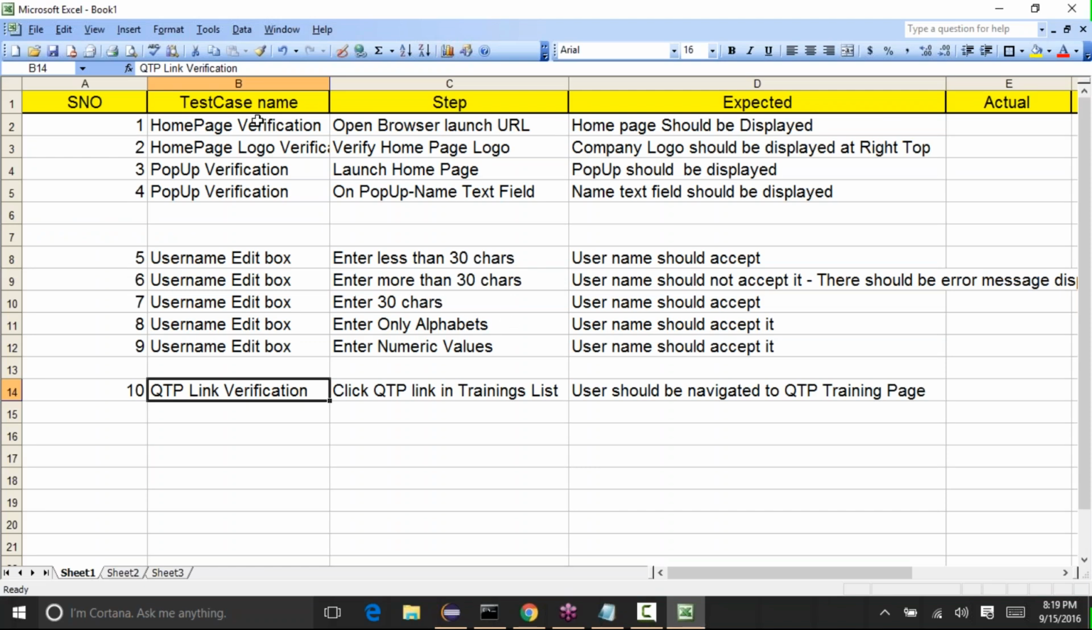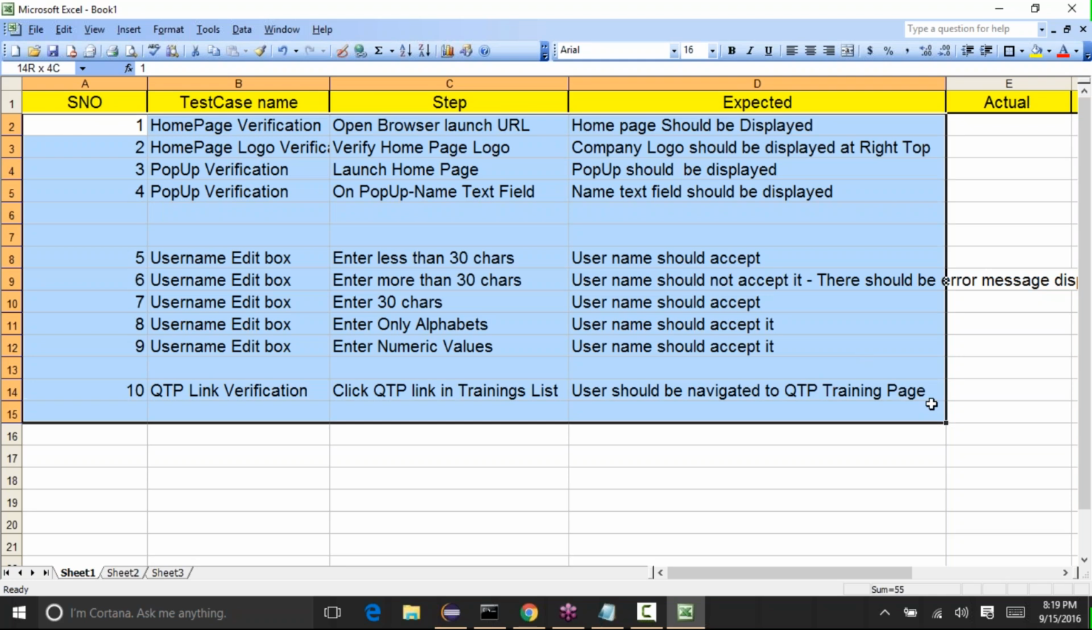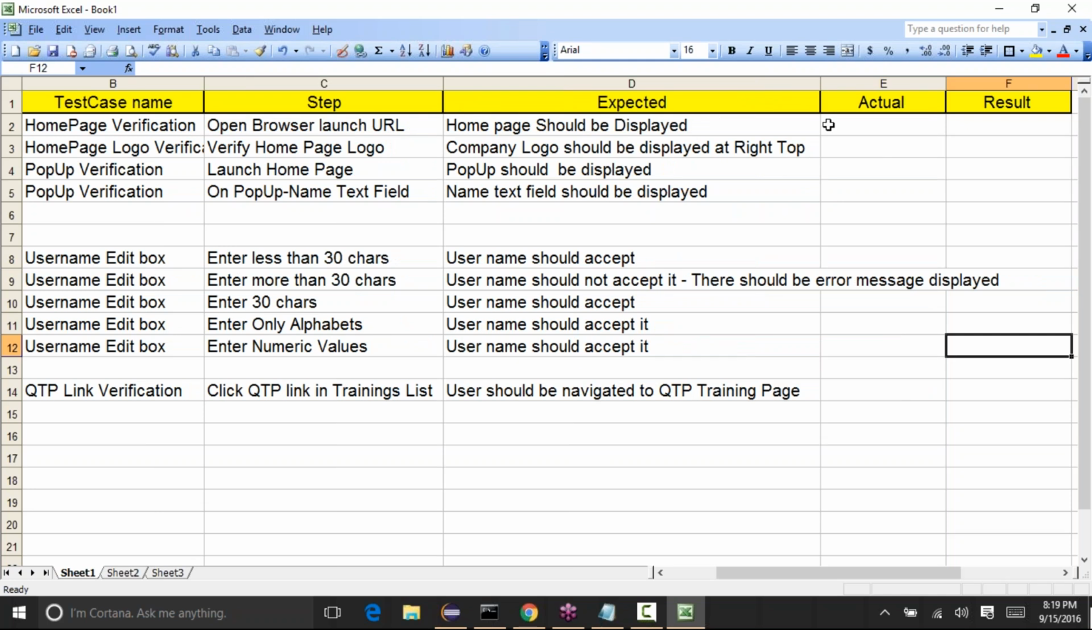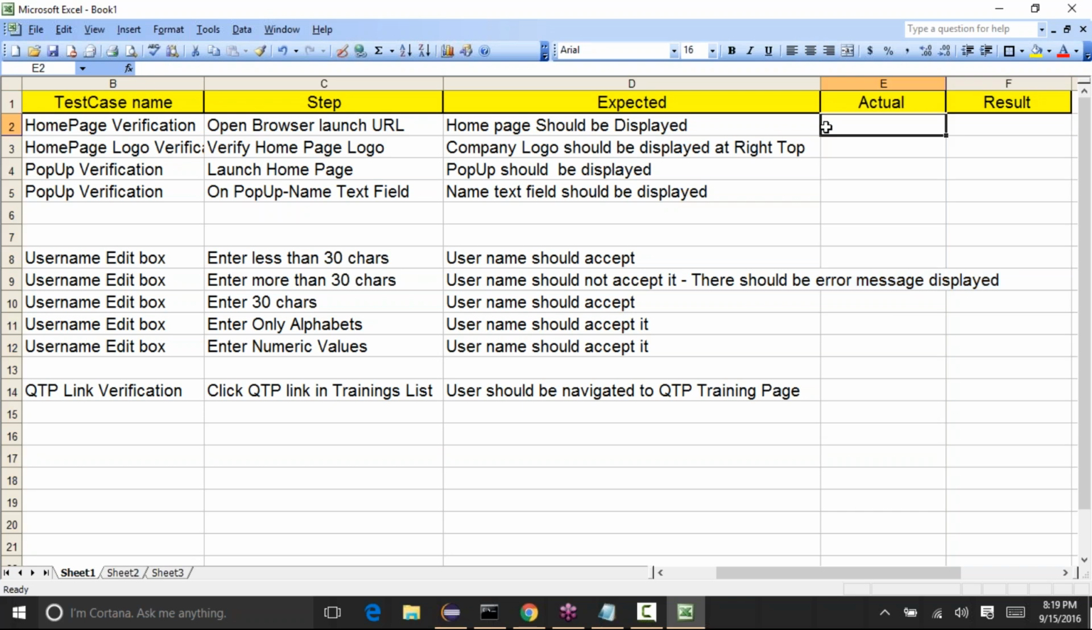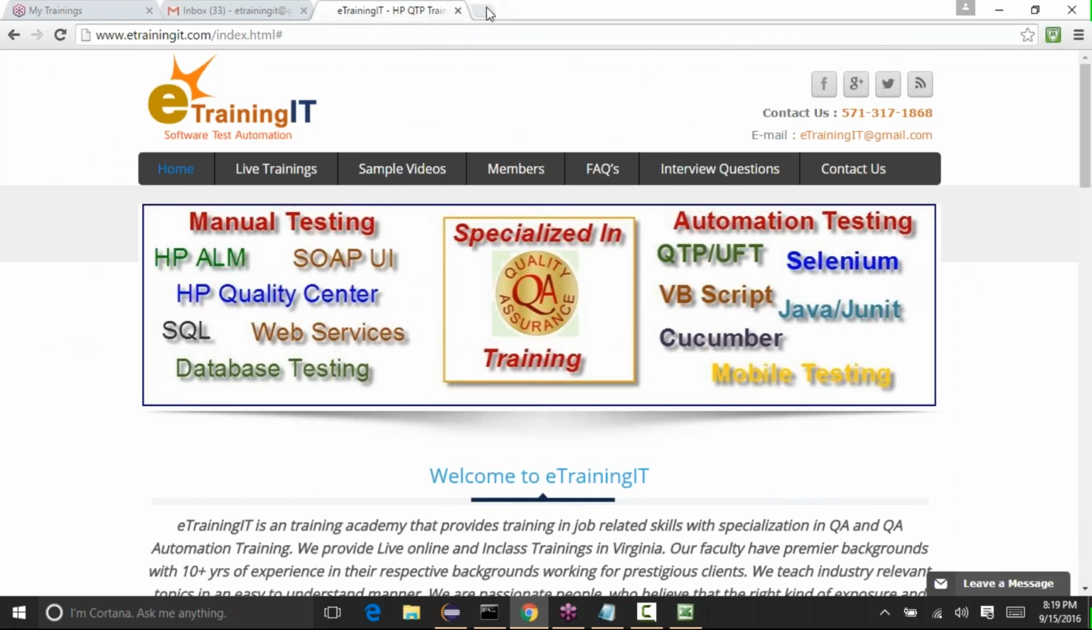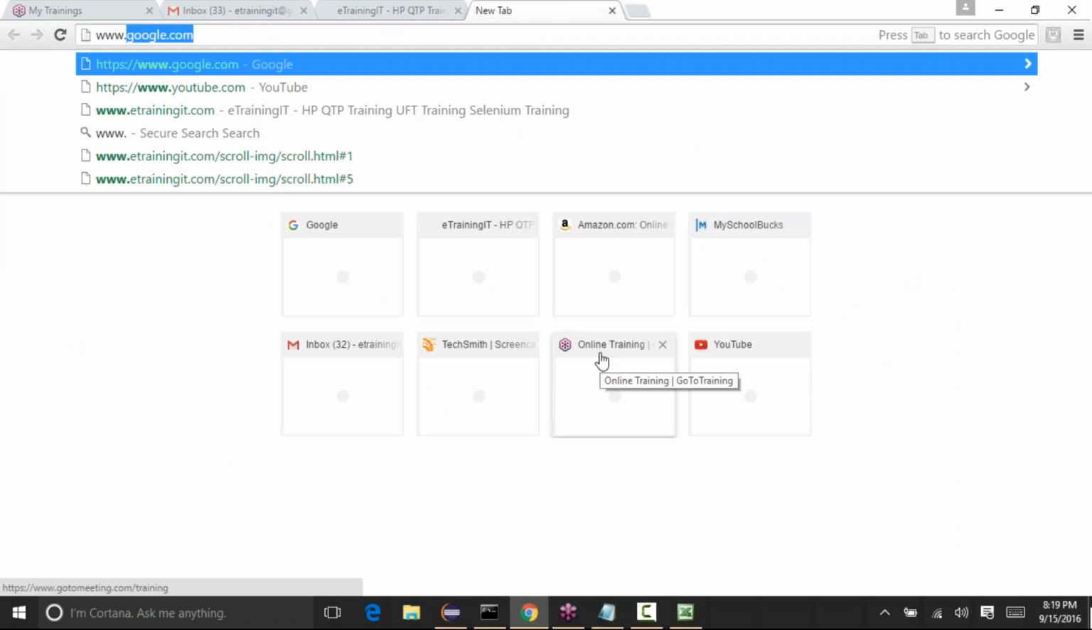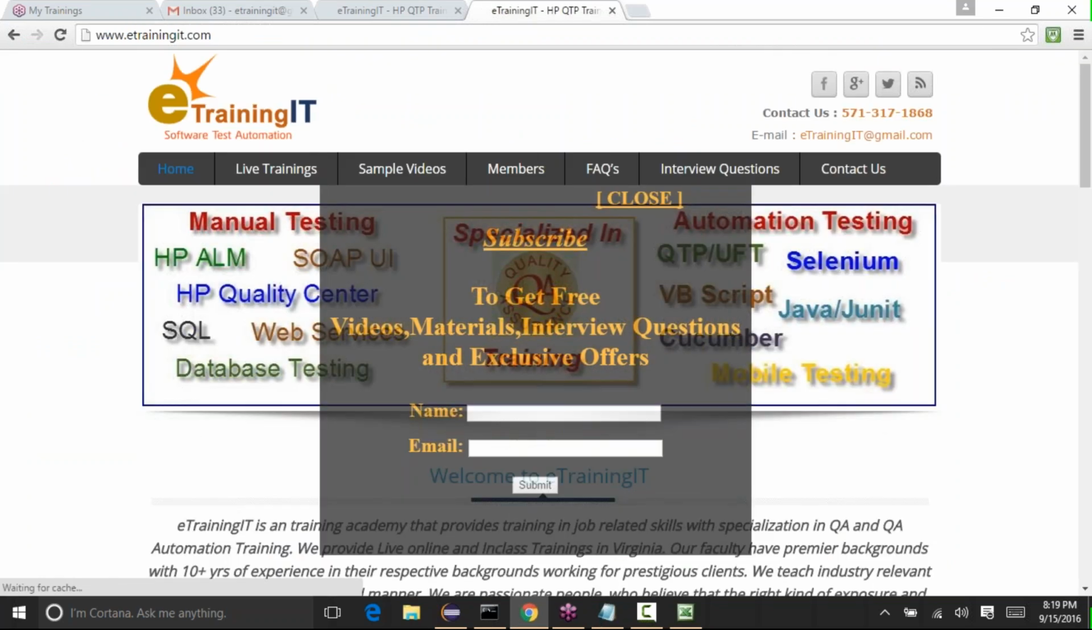So the developers will tell you, okay, the application has been developed, can you please test it? At that time we'll come and execute all these test cases. When you are executing them, we will update the actual and the result. Let's say we take the first test case, and the step says open browser and launch the URL. As we are doing manual testing, we'll open a browser, enter the URL in it, and click on submit.